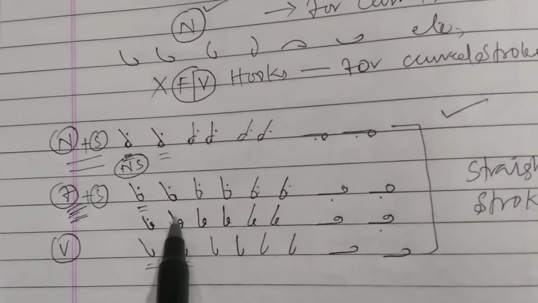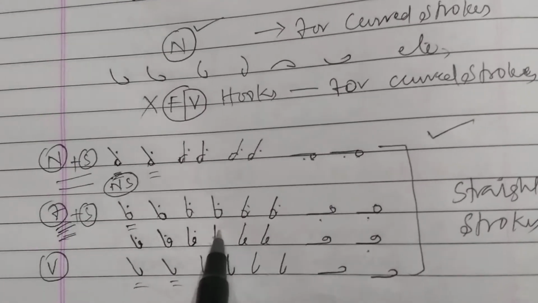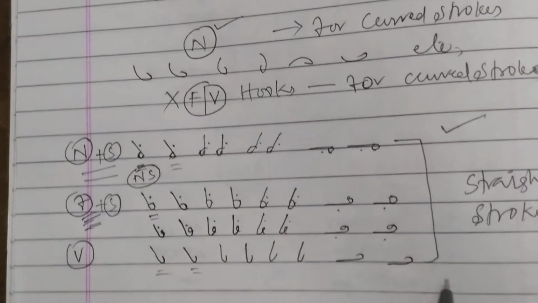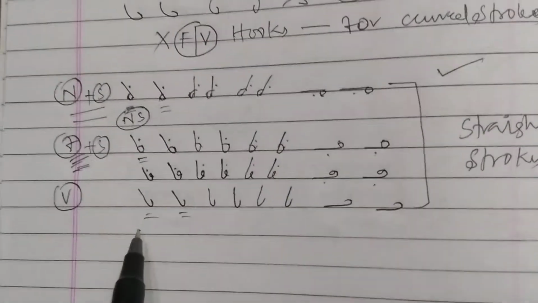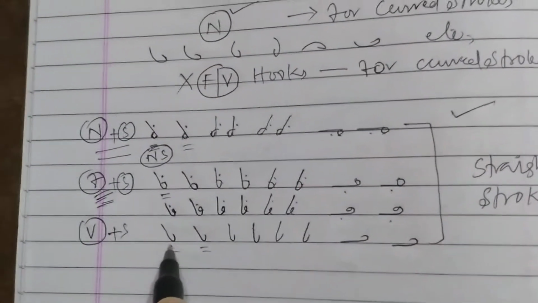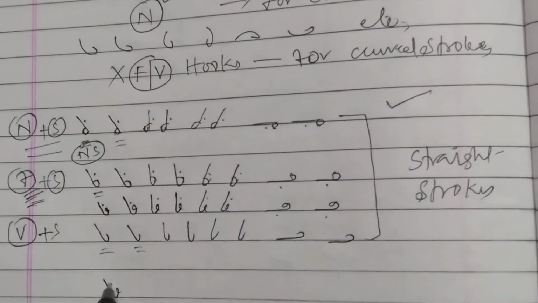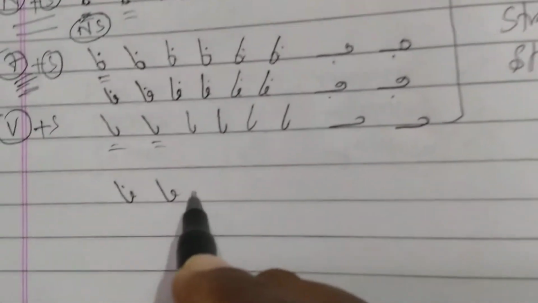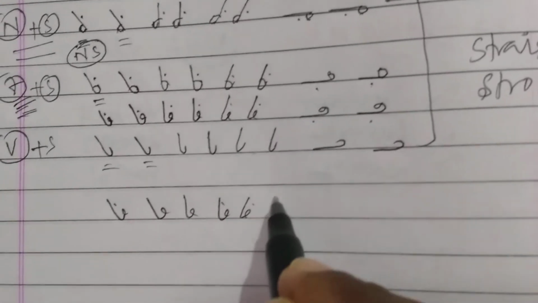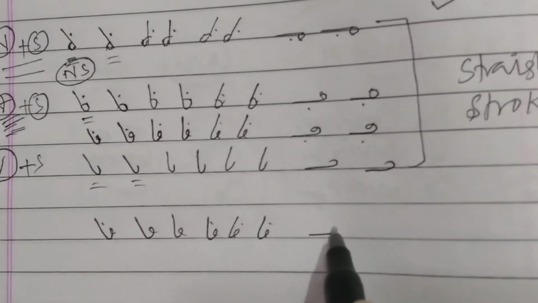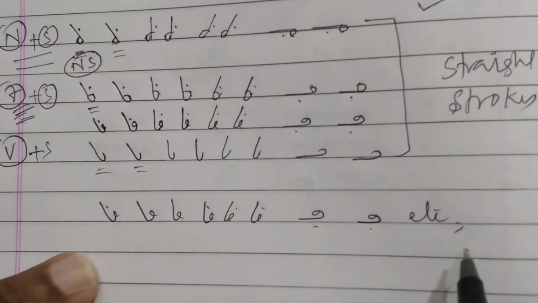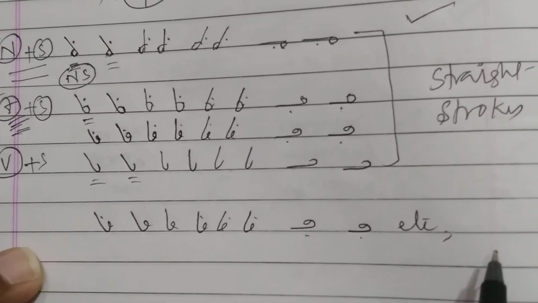Paves, baves, taves, daves, chaves, javes, caves, gaves, etc. It is identical. In the same way, V plus S. This is pave, paves, baves, taves, daves, chaves, javes, caves, gives, etc. This is just for identical. Just I am giving a model like this.